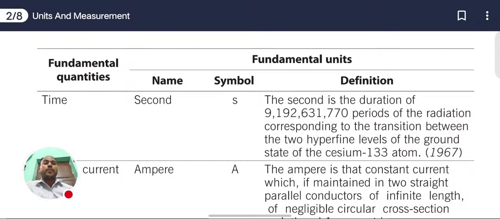9,192,631,770 periods of the radiation corresponding to the transition between two hyperfine levels of the ground state of the cesium 133 atom. During 1967, the committee defined the time definition according to the radiation corresponding to the transition between the hyperfine levels of the ground state of the cesium atom. The atomic number is 133.